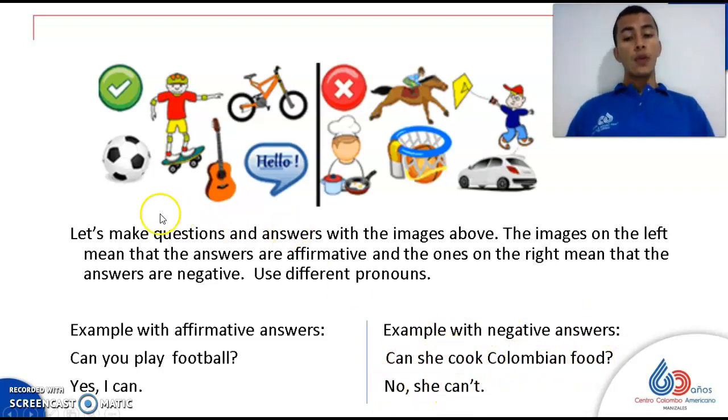So you are going to use each image that you see here to make questions, and these ones will be with affirmative answers and these ones with negative answers. Okay, so stop the video again and do the exercise and then come back.